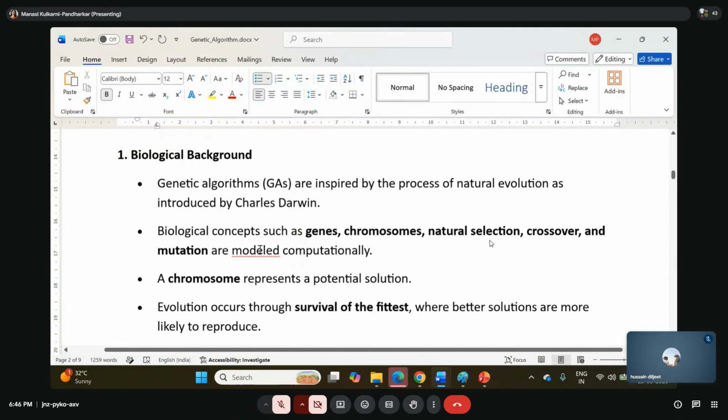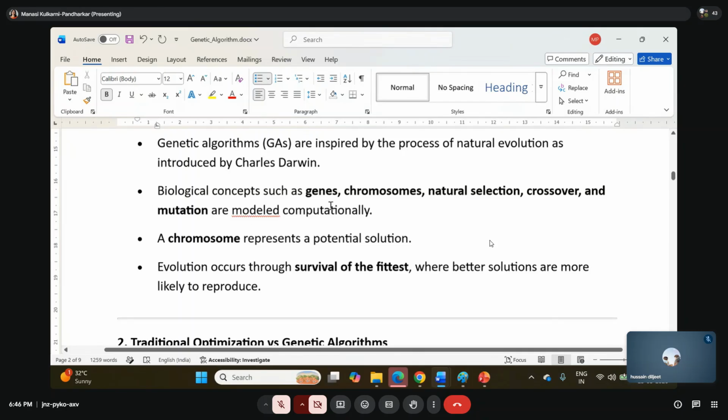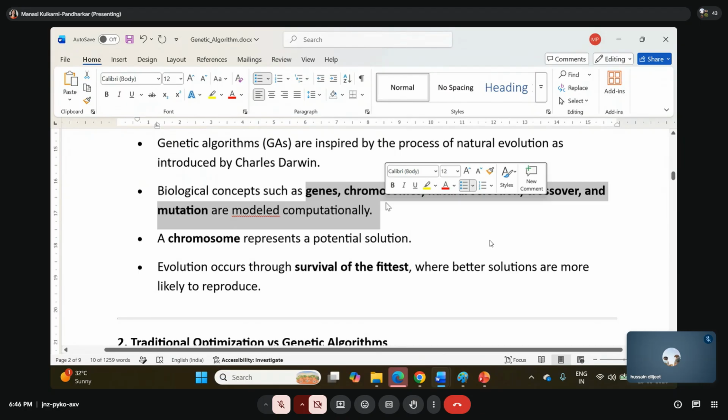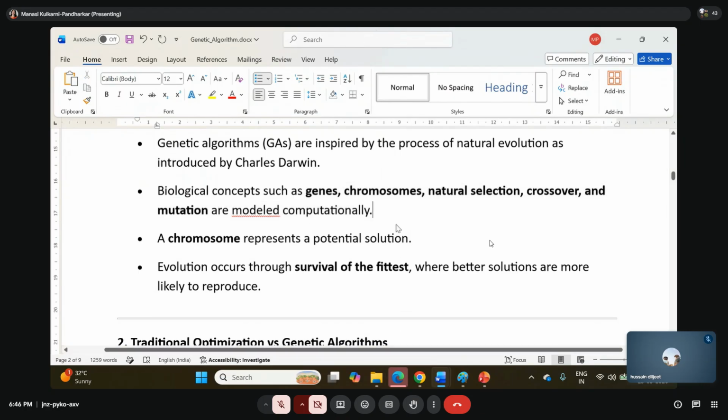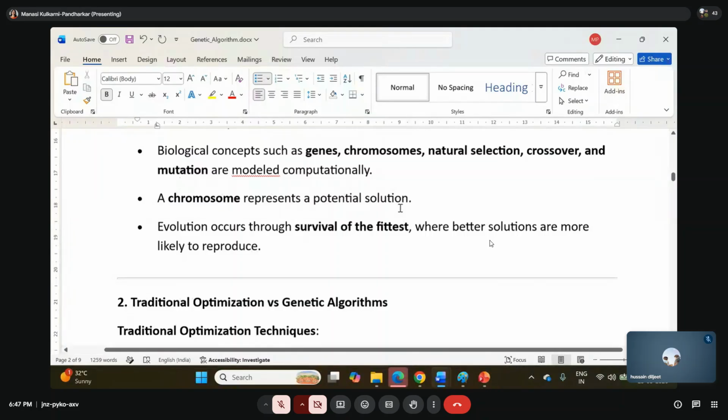Okay, so let's try to understand this. So genetic algorithm is inspired by the process of natural evolution as introduced by Charles Darwin. So it is a biological concept such as the genes, chromosomes, natural selection, crossover and mutation. Just like in our genes, the same is going to happen over here to find out the best solution. Okay, so this algorithm is also going to use the concept of genes, chromosomes, natural selection, crossover and the mutation. A chromosome represents a potential solution.